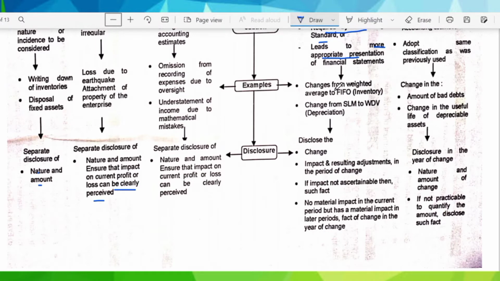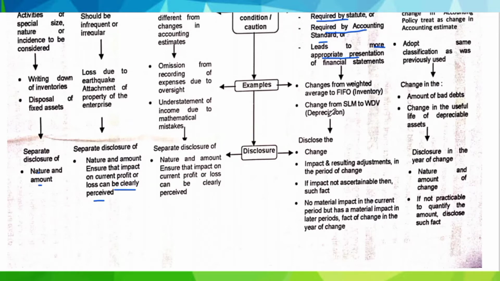Some examples of change in accounting policy can be a change from the weighted average method of valuation of inventory to the FIFO method. Another popular example is a change from SLM, that is straight line method, to WDV, written down value method of depreciation. In change of accounting policy, one major point is when a change is not treated as a change in accounting policy. The AS provides two major examples for it. If a transaction differs substantially from earlier ones, it is not considered a change in accounting policy. And the other one is in case of events or transactions which have not occurred earlier, then it cannot be said to be a change in accounting policy.